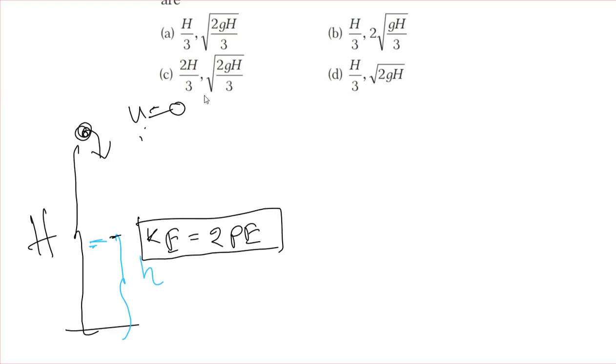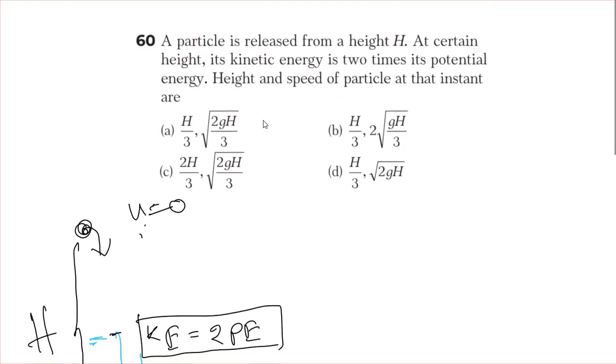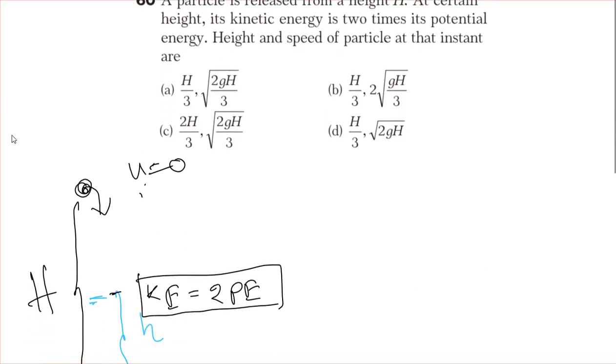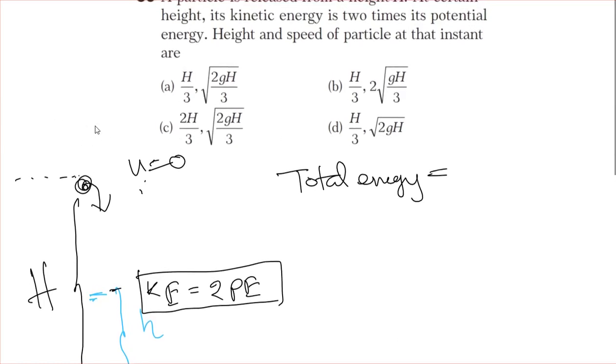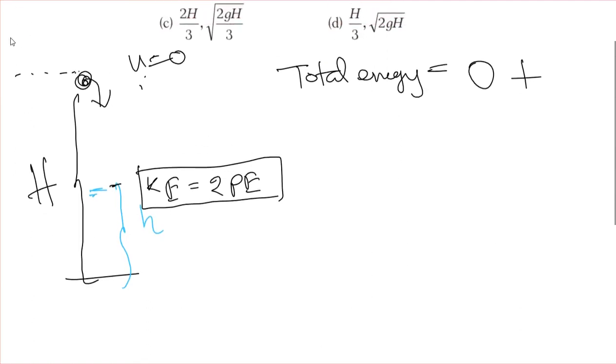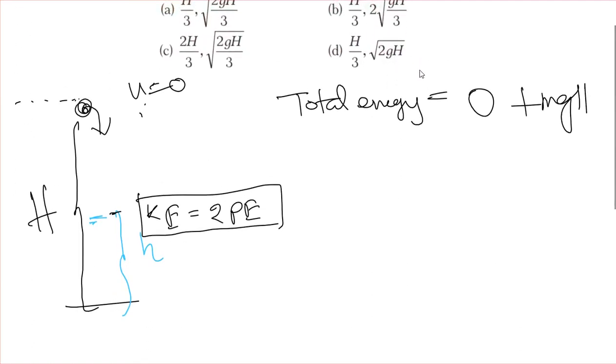So now, as we know, at this point, that means जहाँ से फेंका गया है, what is the total energy? At this point there is no kinetic energy because the body is at rest, so kinetic energy will be 0 and potential energy will be from ground h, so that will be mgh. So this will be the total energy, that is mgh, okay, at this point मतलब जहाँ से फेंका गया है.